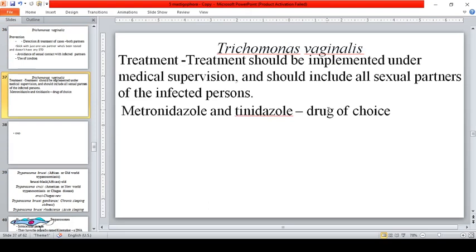Trichomonas vaginalis treatment should be implemented under medical supervision and should include all sexual partners. Okay? There is the word all. It means that if the patient has many sexual partners, all of them must be treated. Metronidazole and tinidazole are the drugs of choice for Trichomonas vaginalis infection. So, for this part, I will end my discussion for now. For the second part, I will discuss the different trypanosomas. It will be a bit long. Thank you so much for listening.